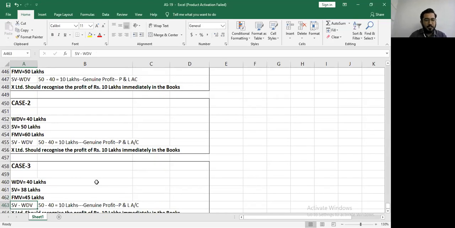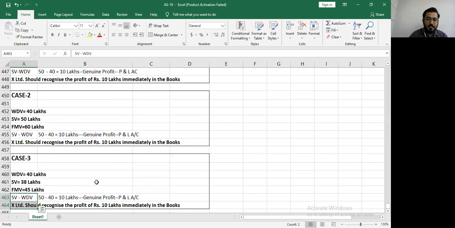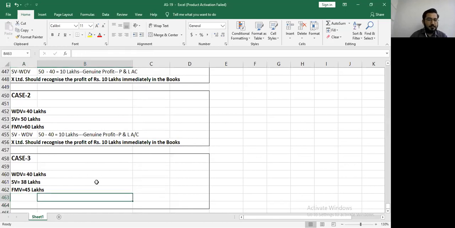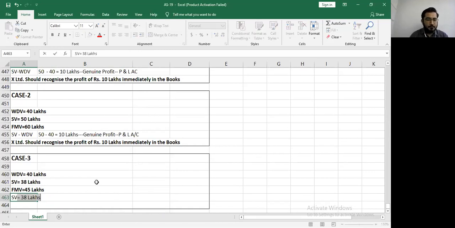Just quickly cross check whether all these values are correct or not. Otherwise, you will end up making a silly mistake. Yes, sir, it is correct. They are correct? Okay, good. Then go ahead. So first of all, we will see whether we are selling within the limits of fair market value. Yes, we are selling within the limits of fair market value. So we will ignore that.